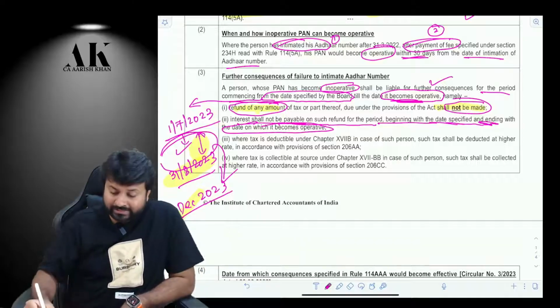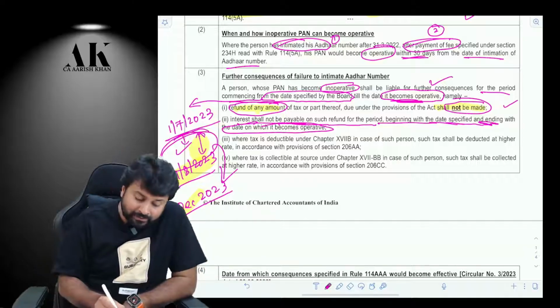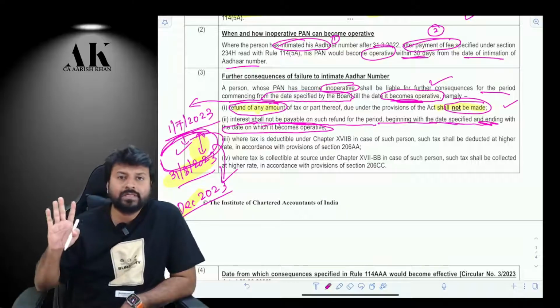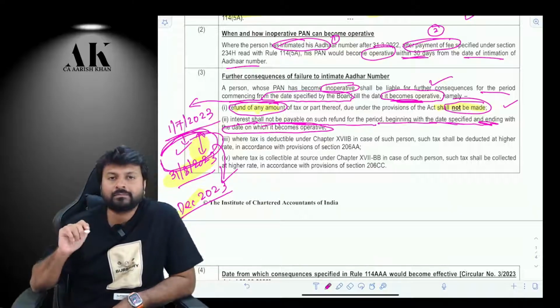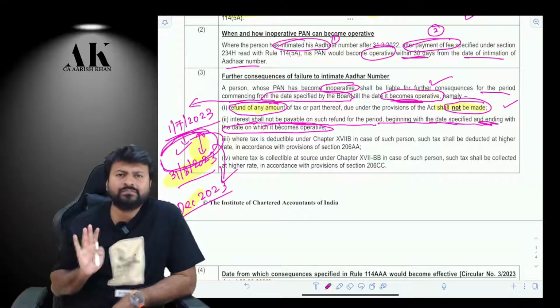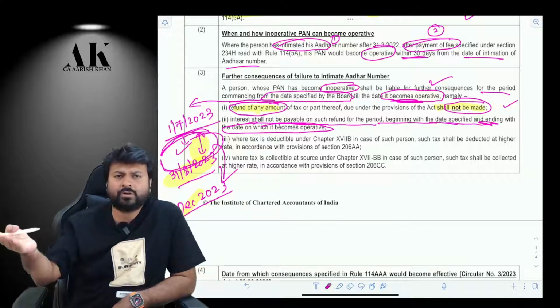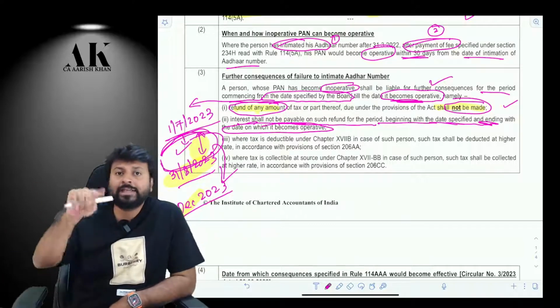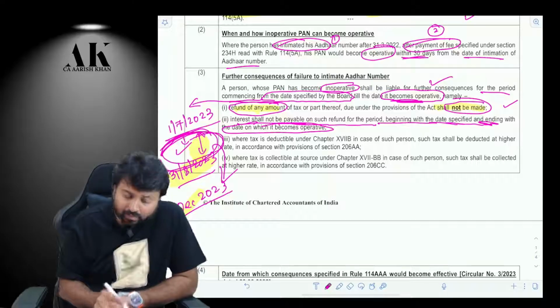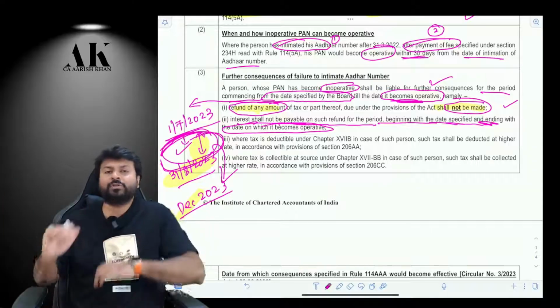So first consequence is what? In these 2 months you cannot get refund. Even if it is due, they will withhold. After that they will give you. Once your PAN is operative, they will give you a refund. And once they give you a refund, they will not give you interest for these 2 months.